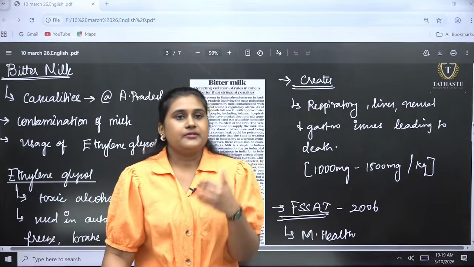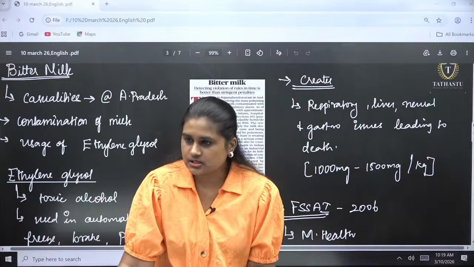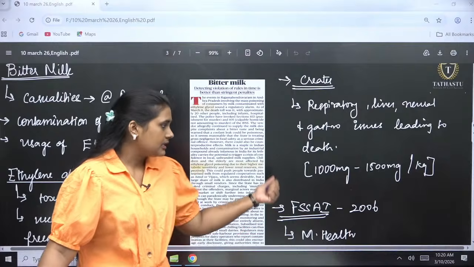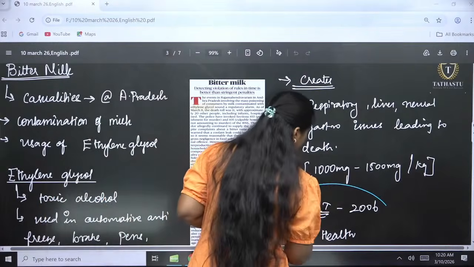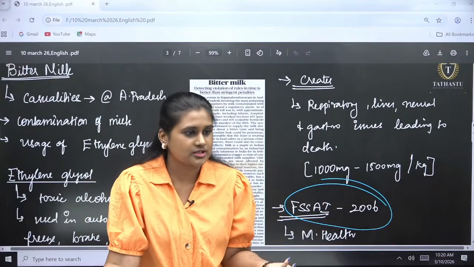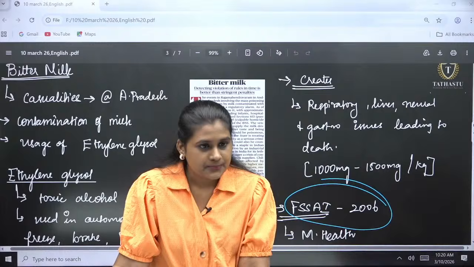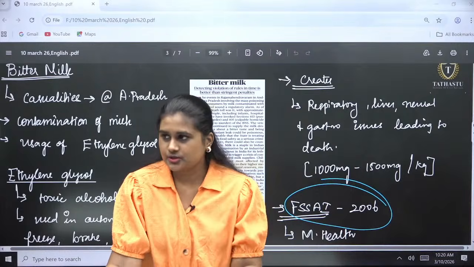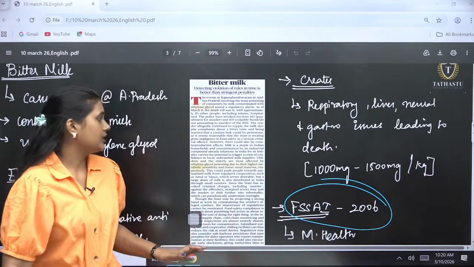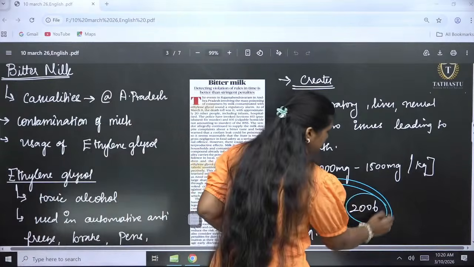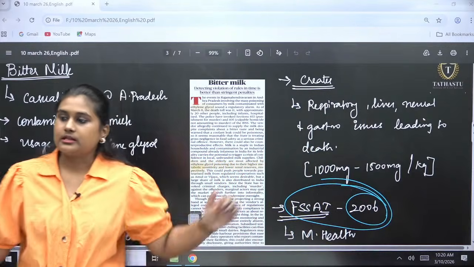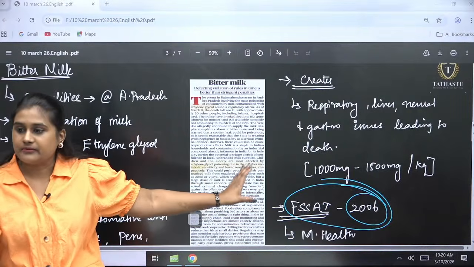So FSSAI is supposed to give the license for every FMCG product and all edible products, right? So here it is the responsibility of FSSAI. It is a statutory body. What is a statutory body? One which has been constituted with an act or a law. For food safety and standards, we started this in 2006. They are the licensing authority, and this company didn't come under FSSAI radar.